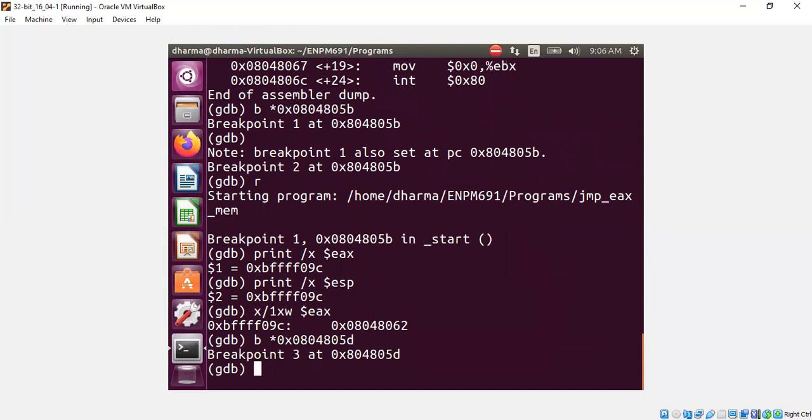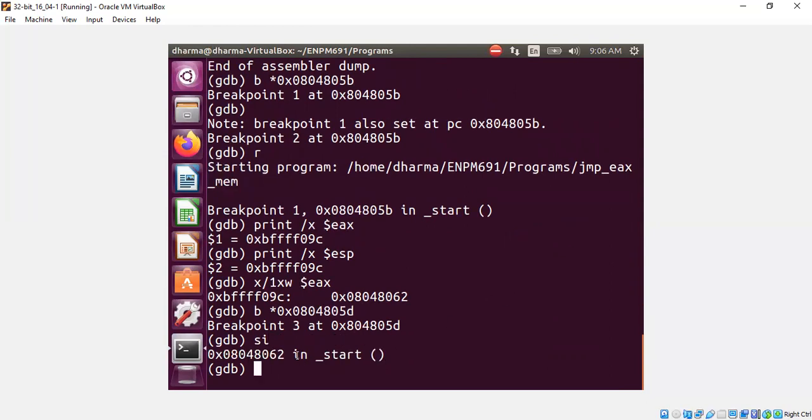Now I'm going to step instruction. You see here, it is directly jumping to the address ending at 48062 instead of 4805D, although 4805D occurs higher in the text region address. That's because the jump statement is jumping to this address.